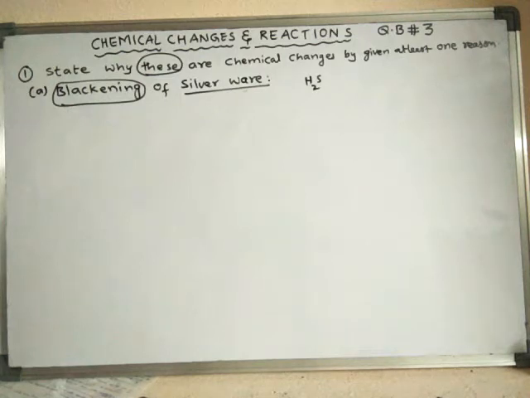Hydrogen sulfide, trace amounts of hydrogen sulfide, is present.